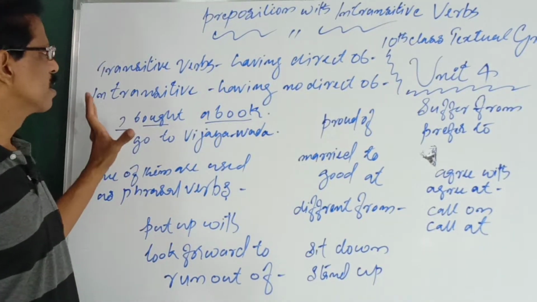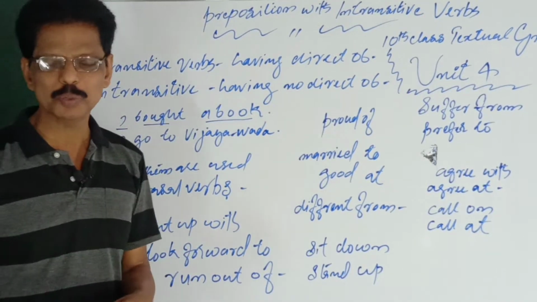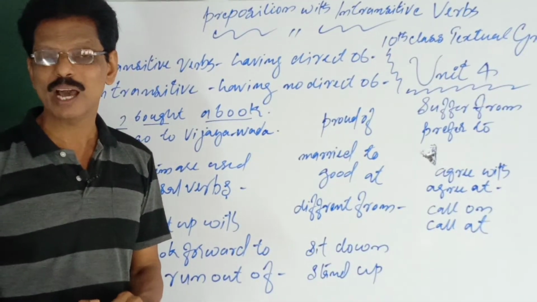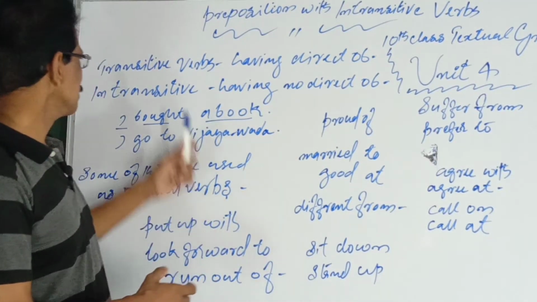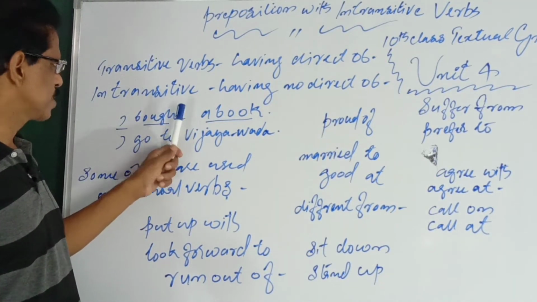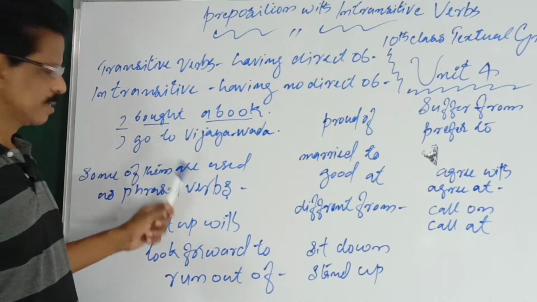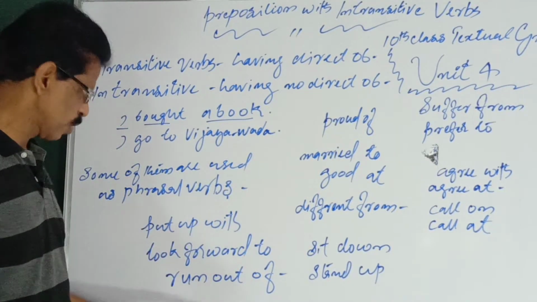Here we saw intransitive verbs, as they don't have a direct object, will take a preposition as their object. That is what we discussed today. Transitive here, intransitive here. Some examples of phrasal verbs.